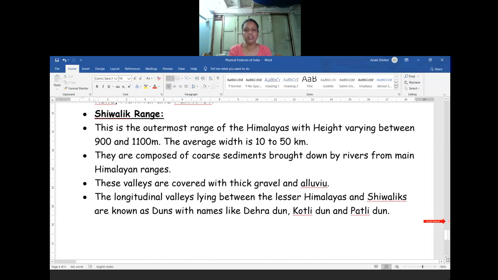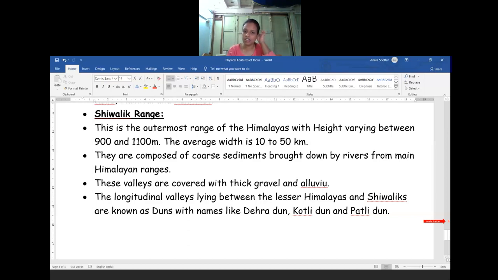The third form of Himalayan ranges we call the Shivalik range, and also the foothills of the Himalayas. Another name of the Shivalik range is the foothills of the Himalayas. It is the outermost range of the Himalayas with a height varying between 900 and 1,100 meters.